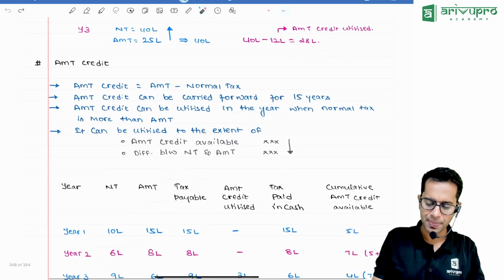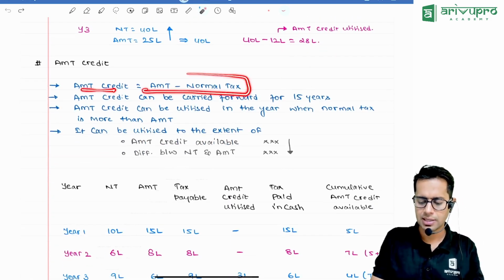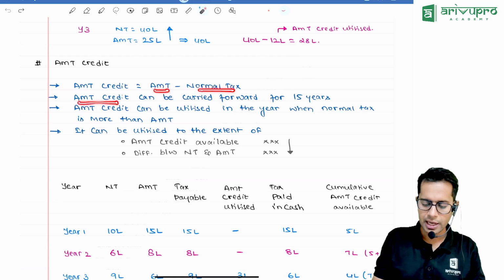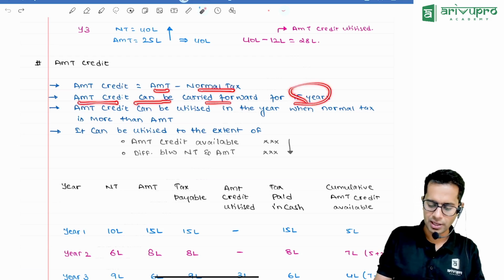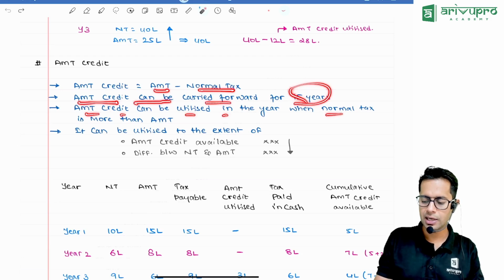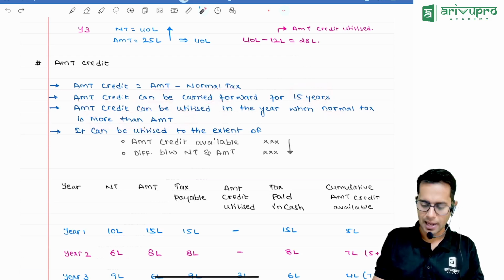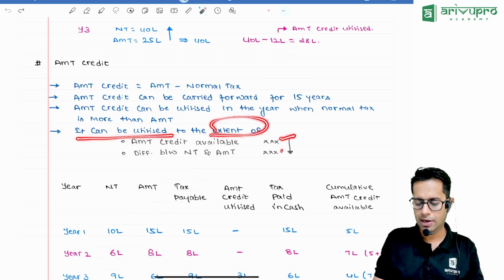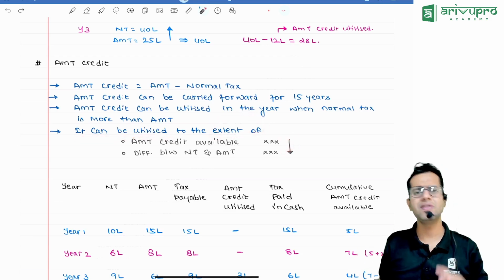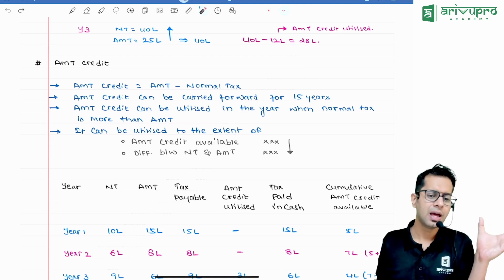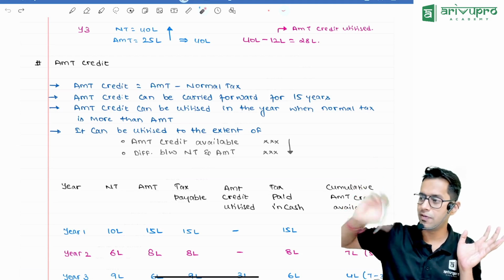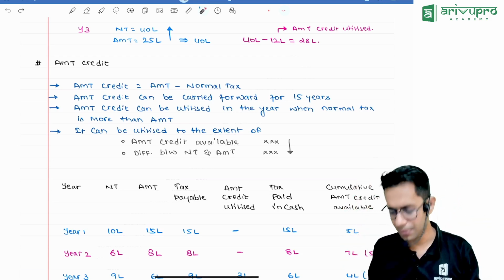What is AMT credit? AMT credit is the difference between alternate minimum tax and normal tax. AMT credit can be carried forward for 15 years. AMT credit can be utilized in the year in which normal tax is more than alternate minimum tax. It can be utilized to the extent of AMT credit available or the difference between normal tax and alternate minimum tax. Meaning whichever year your normal tax is more than your alternate minimum tax, the difference will be allowed to you as AMT credit.